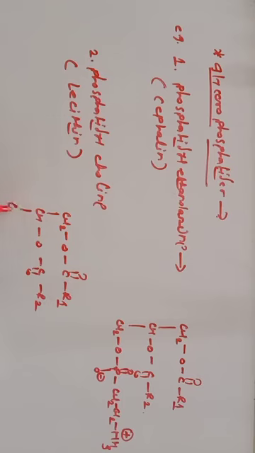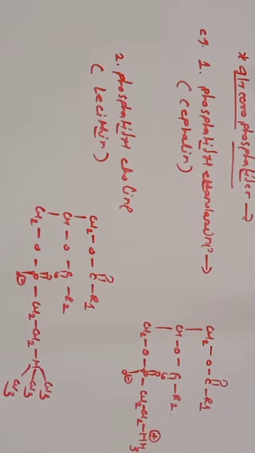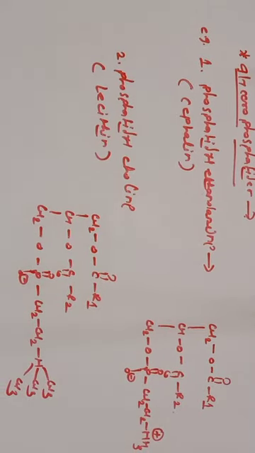What is the difference? Again CH2O, P double bond O, O minus is there. So what is the difference? The difference is only the nitrogen base, that is CH2 N... CH3. So this is the difference. If you see the difference between these two structures, the difference is only the nitrogen base.